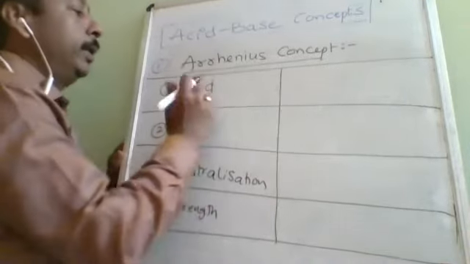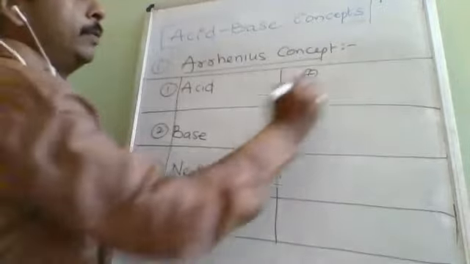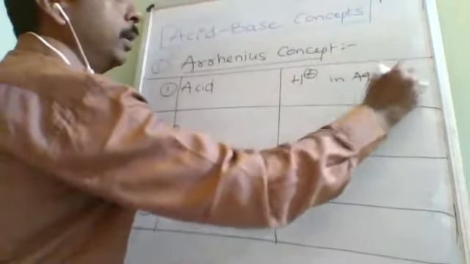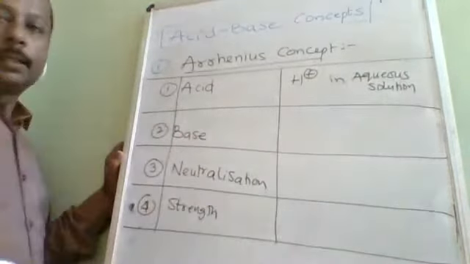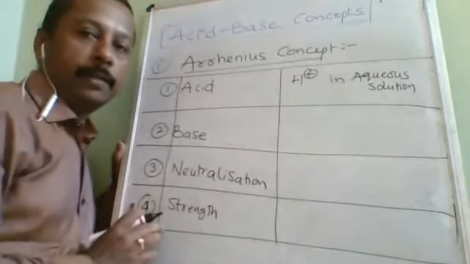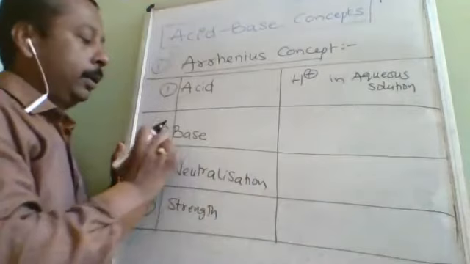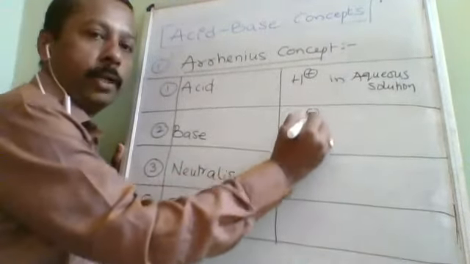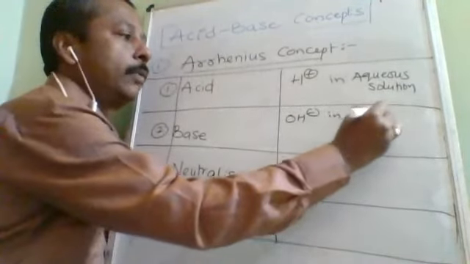So any substance which furnishes H+ in aqueous solution is called an acid. Then bases are substances which furnish OH- again in aqueous solution.